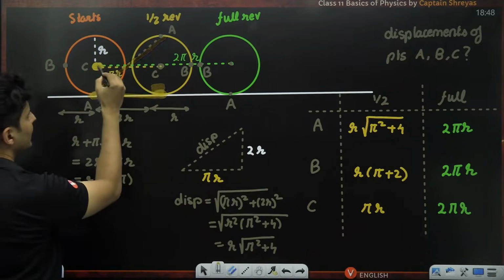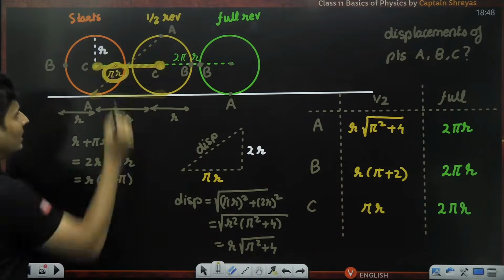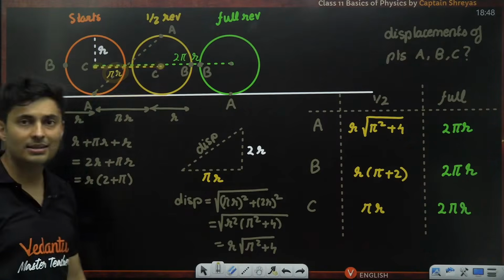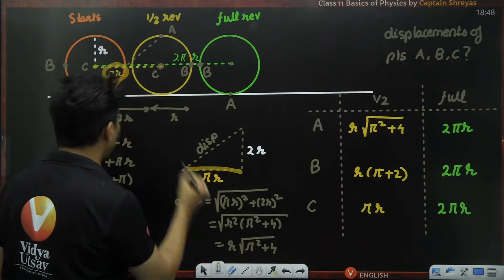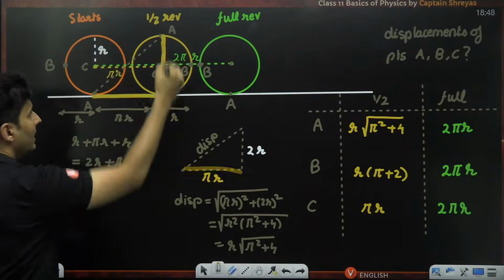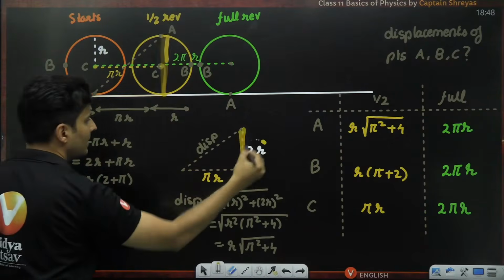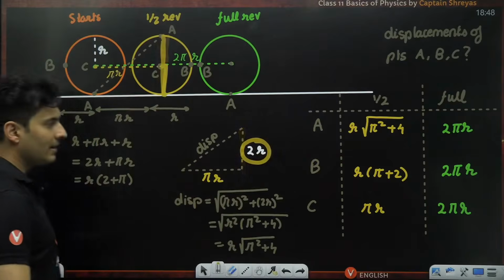The base is exactly going to be this distance, which is nothing but pi r. We have calculated that before also. Here also it is there. So the base of the triangle is basically pi r. What about the height, guys? It is r plus r, which is the diameter, which is nothing but 2 times the radius.